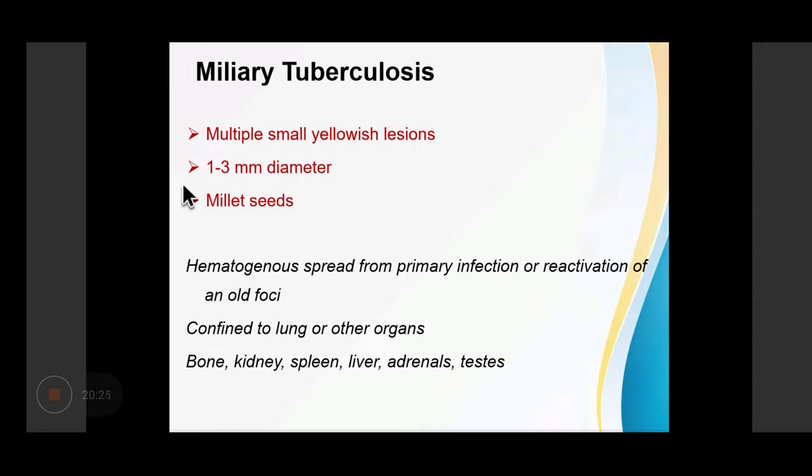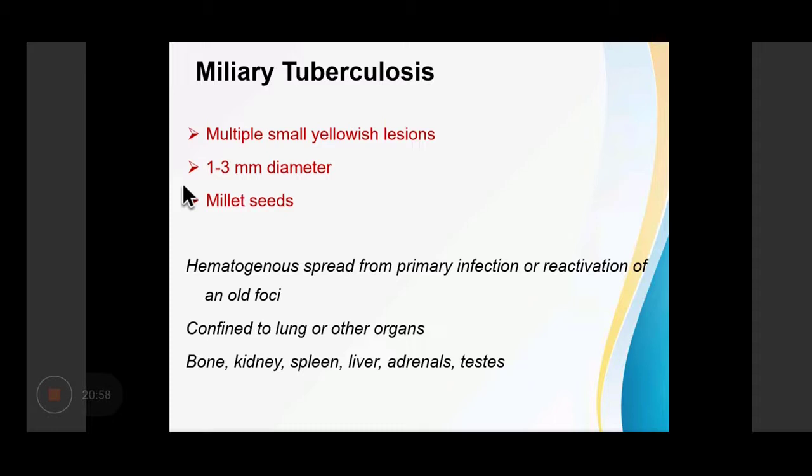Then miliary tuberculosis. Miliary tuberculosis shows multiple small yellowish lesions, 1 to 2 millimeter in diameter, and they resemble the seeds of a millet. Hence the term miliary, or millet-like. Miliary tuberculosis occurs due to hematogenous spread of the bacilli from a primary infection or from reactivation of an old disseminated focus.